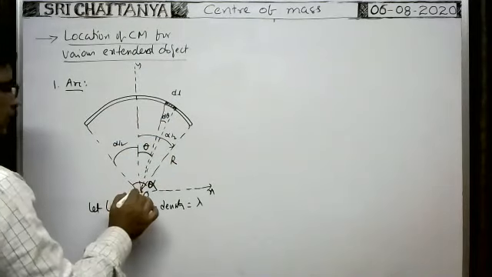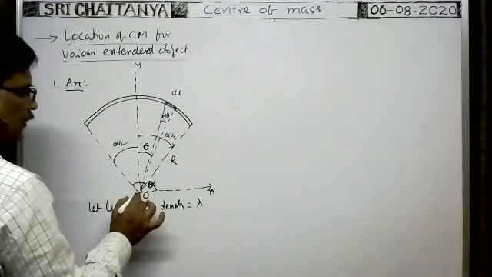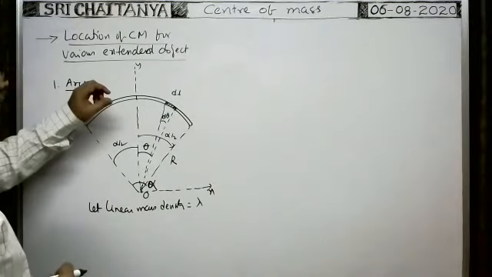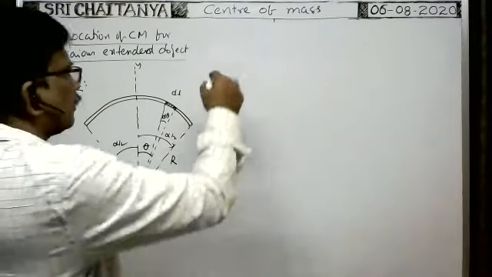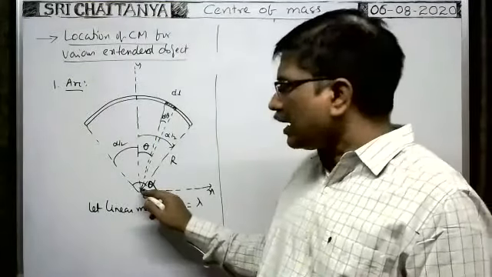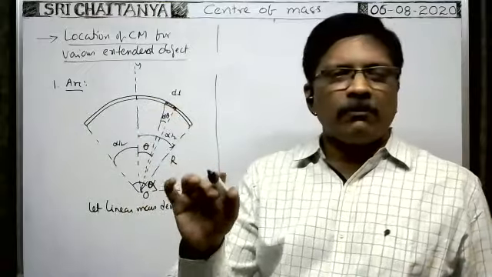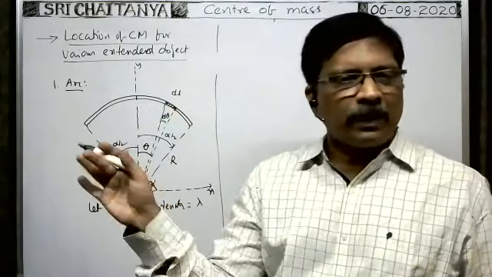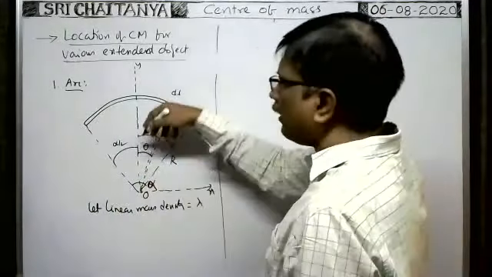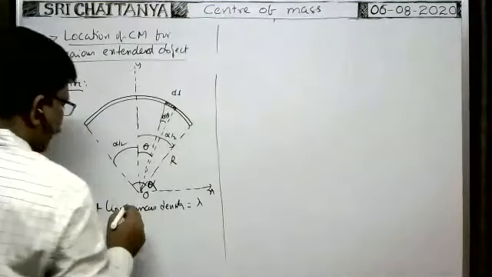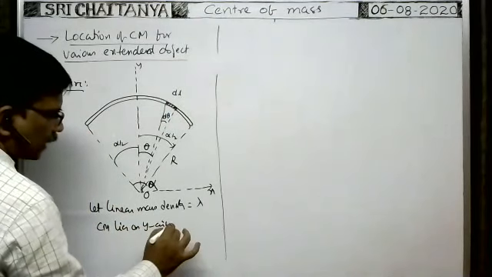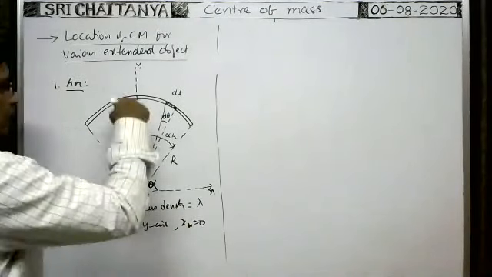Along the y-axis, look, from the origin. This is the origin, the center of the arc you imagine as the origin. From the origin, where the center of mass of the arc lies, that we have to find. What is the formula for center of mass? From the origin, the y coordinate of the center of mass is (m1 y1 + m2 y2 + m3 y3 and so on) by (m1 + m2 + m3 and so on). No doubt the center of mass lies on the y-axis only. The x coordinate of the center of mass is 0 because it lies on the y-axis.